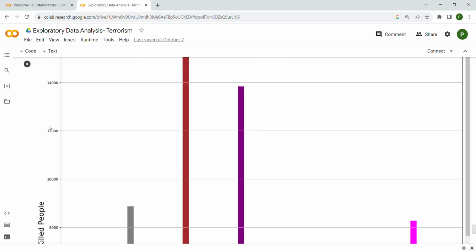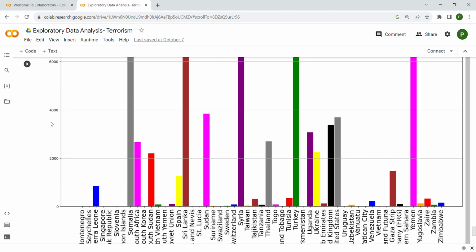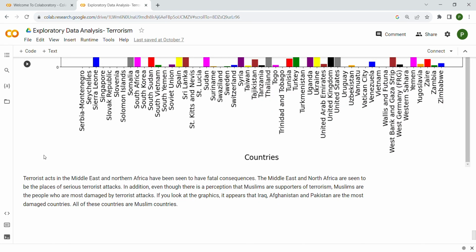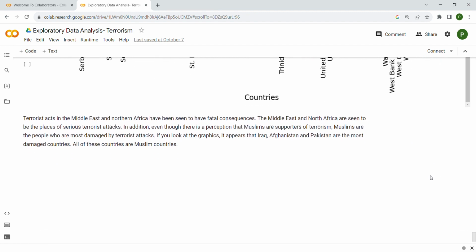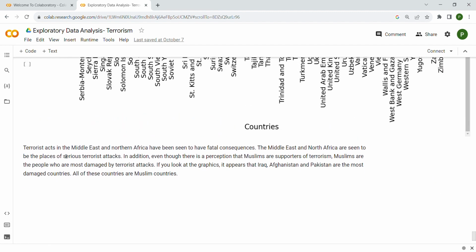From these visualizations, the final conclusion, which I have also written, is that terrorist acts in the Middle East and Northern Africa have had fatal consequences. The Middle East and North Africa are seen to be the places of serious terrorist attacks.